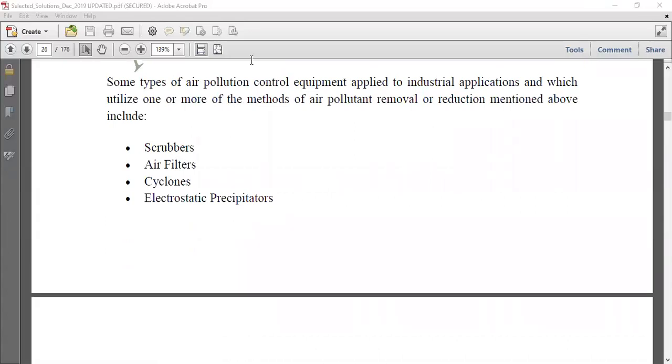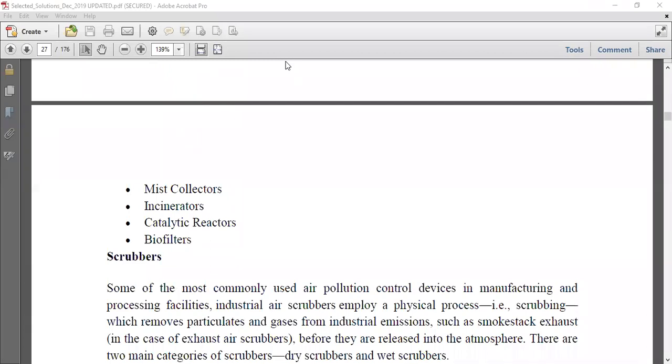For example, we have scrubbers, wet scrubber and dry scrubber. We have air filters, such as bag filters. We have cyclone. We have electrostatic precipitator. Then we have devices such as mist collector, incinerator, catalytic reactor, and biofilter. These kinds of devices can be used to control the emissions from industries.